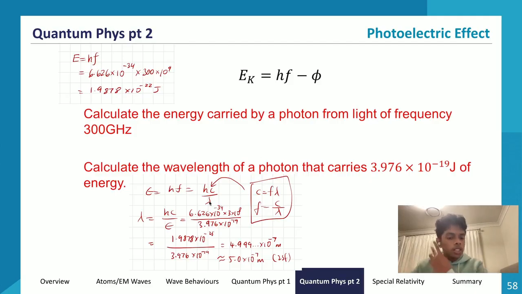So I get 6.626 times 10 to the power of negative 34 times 3 times 10 to the power of 8, divided by E. What is E? Well, we have E over here. The amount of energy it carries is 3.976 times 10 to the power of negative 19, to get a value of around 4.999 times 10 to the power of negative 7 meters. So that's approximately 5.0 times 10 to the power of negative 7 meters to two significant figures. So that's how I would answer these two types of questions.